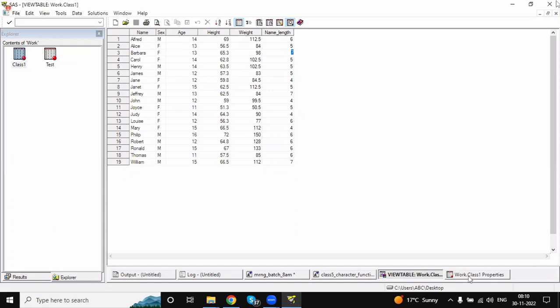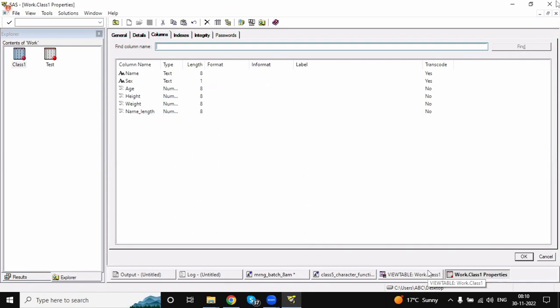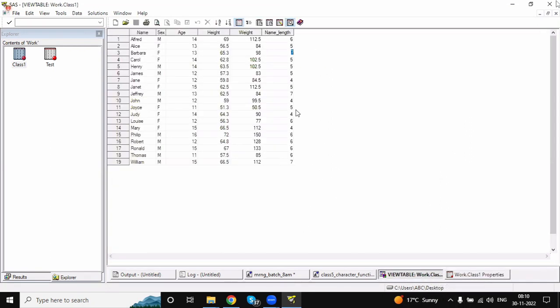Clear? So I can say this is an actual length. This is an assigned length which we assigned. This is an actual length as per the data it occupied. That is the difference. Okay. Now the question is,